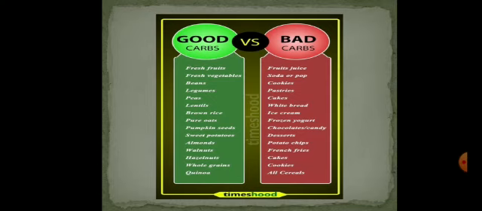Now, in comparison to them, what are the bad carbs that we mostly avoid in our diet, or we can just take them after two or three months? If we want to keep ourselves slim and smart, we have to avoid bad carbs. Bad carbs cause excessive loss to our health. They cause diseases like weight gain, diabetes, and others. So the bad carbs are fruit juices. We always have this misconception that fruit juices are good for our health. Yes, they are friendly to our health, but only to some extent, not in excessive amounts.